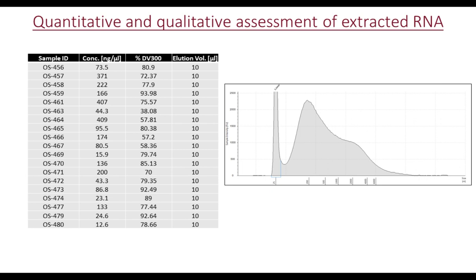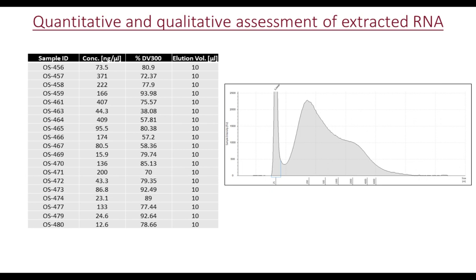So what we can see here is that for all of the specimens, we had sufficient concentration of nucleic acid, and these nucleic acid species were 300 nucleotides in length or greater, as indicated by the %DV300 value.